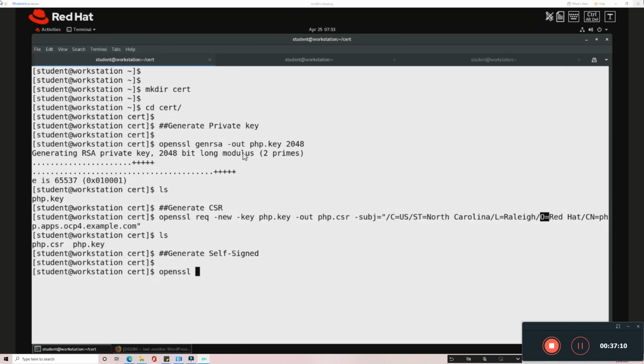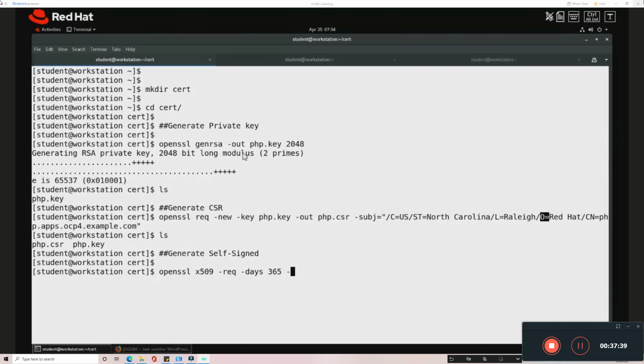OpenSSL. The certificate type which I'm going to generate is X509 type. Here I'm going to mention the required number of days, the certificate expiry time. I'm going to mention it should be valid for 1 year, so I'm going to say 365 days. For the days I'm saying 365.